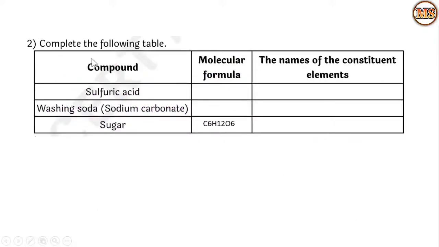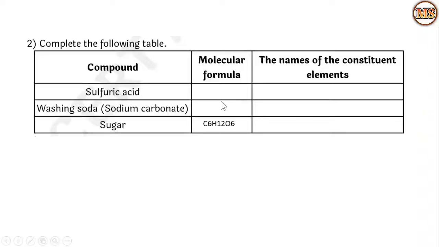Then second one, complete the following table. So here are the blank places we have to fill. In this table, we see the names of a compound, then their molecular formula and the names of the constituent elements. First one, sulfuric acid.